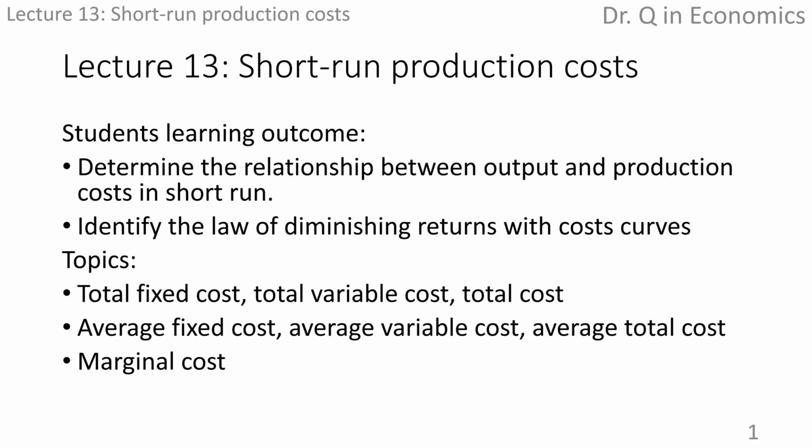This is the 13th class of Principles of Economics. In this video, I continue covering firm theory and focus on the production costs in the short run. Please remember that short run provides long enough time for a business or firm to change the output by adjusting some of the input quantity used, but is too brief to change the production capacity, such as plant size.